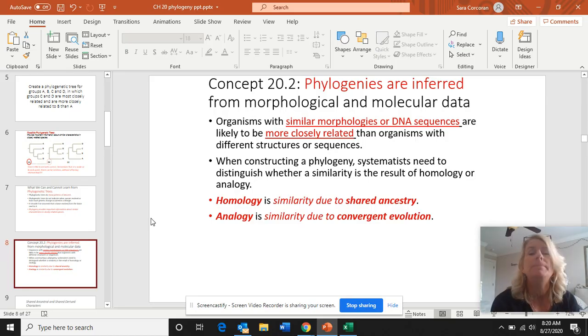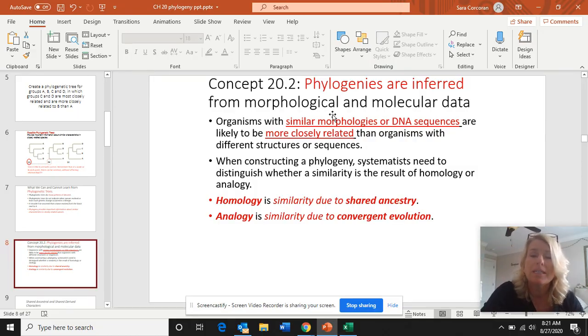These phylogenies are inferred from looking at data. It used to be morphology or body shape was the main tool used to classify organisms. Well, if you ever played the game Uno, the best card to have when you're left with one card and you call Uno would be the card that has 4 colors on it that you can play at any time, no matter what card is being laid down right before your turn, because then you're like, boom, won the game. And in that kind of situation, we would call that a trump card, something that beats all else. I'm using that analogy because DNA sequences are literally the trump card for phylogeny.